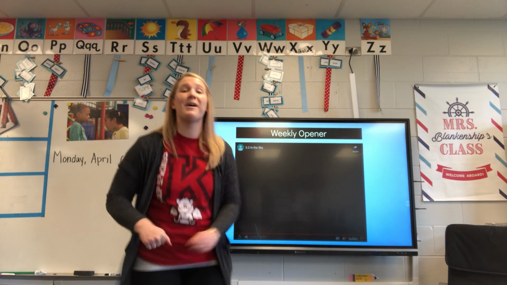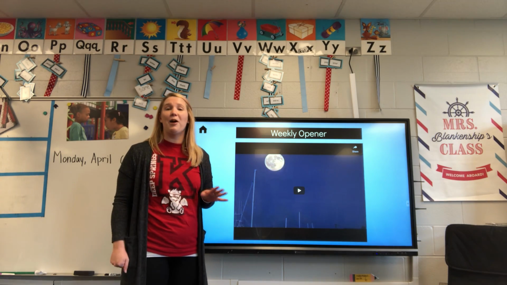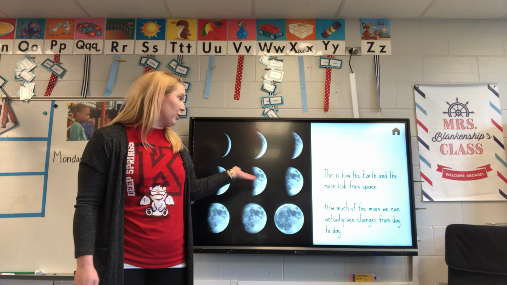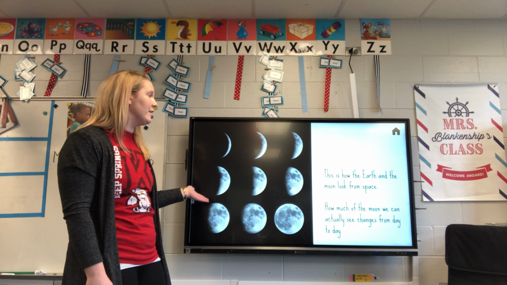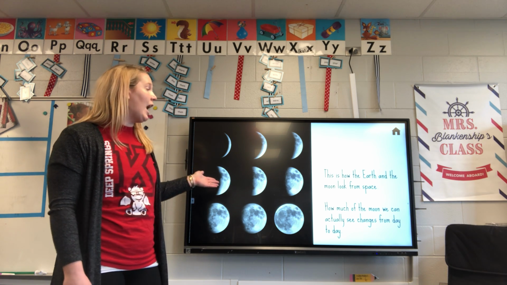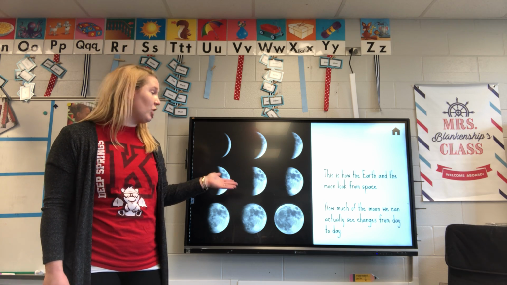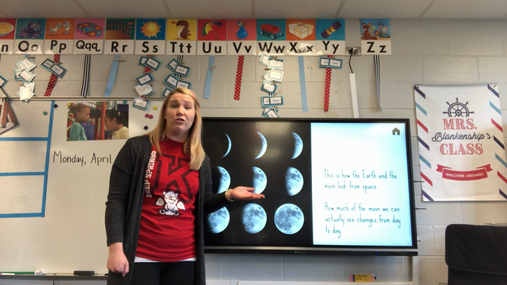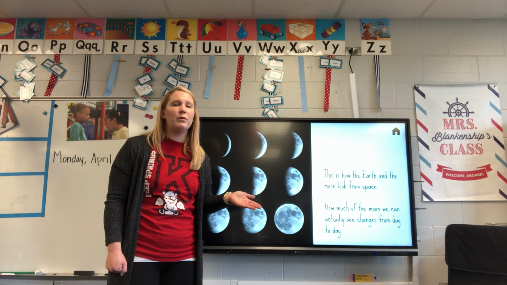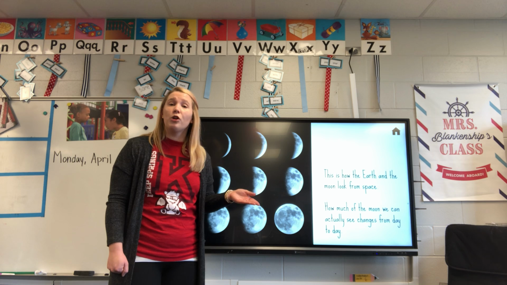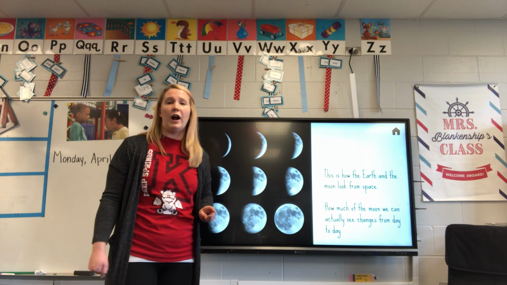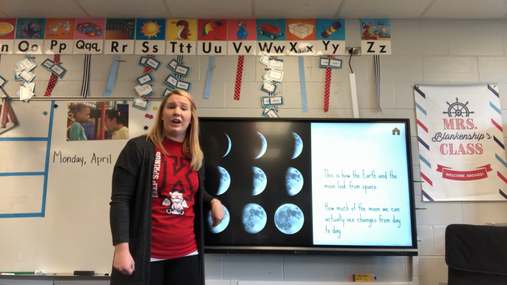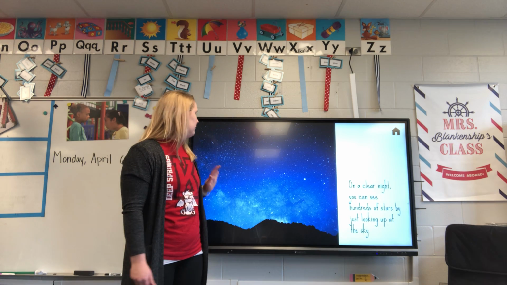Awesome, so I hope that gave you all some ideas of some things that you might see up in the sky. All right, so this is how Earth and Moon look from space. Super cool. How much of the moon you can actually see changes every day. As you are looking up in the sky and making observations from home, right before you go to bed or even early in the morning, go outside and see if you can make some observations on how the moon looks. As you can see, it's going to change every single day.